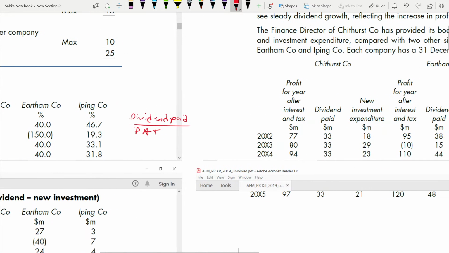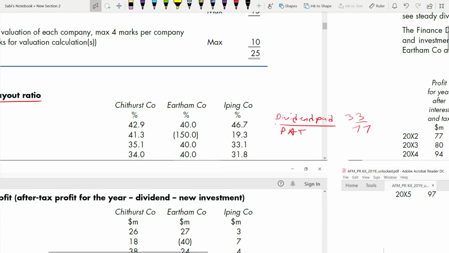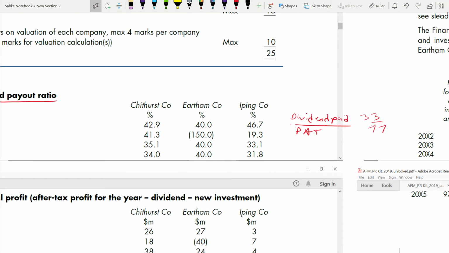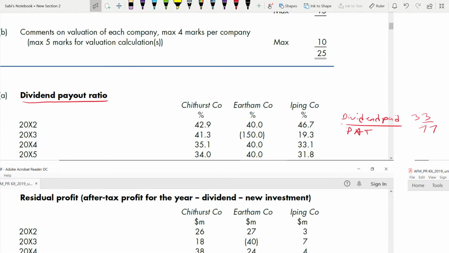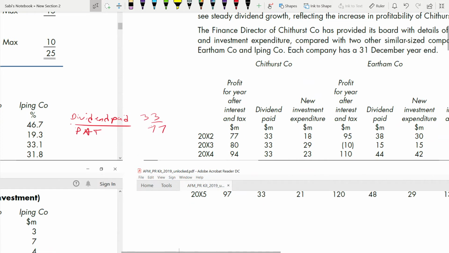So for 2002, just see here, this is 33 dividend paid for Chithurst, divided by profit after tax, which is 77. So 33 divided by 77, you get 42.8 something, round up to one decimal place, 42.9. Likewise you should be able to calculate the others also. I just calculated this 42.9. Likewise you have to calculate for the others, and here you can see it's negative. Why? For 2003, we'll come to that, because this is not a profit, it's a loss.